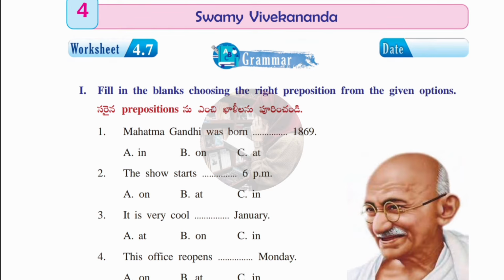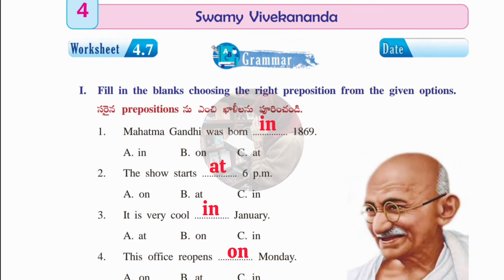So first one is Mahatma Gandhi was born dash 1869. Here we have to fill with the correct preposition. The options are A in, B on, C at. So the correct option is A in. Mahatma Gandhi was born in 1869. Let's see the second one, the show starts dash 6 p.m. A on, B at, C in. So the show starts at 6 p.m.